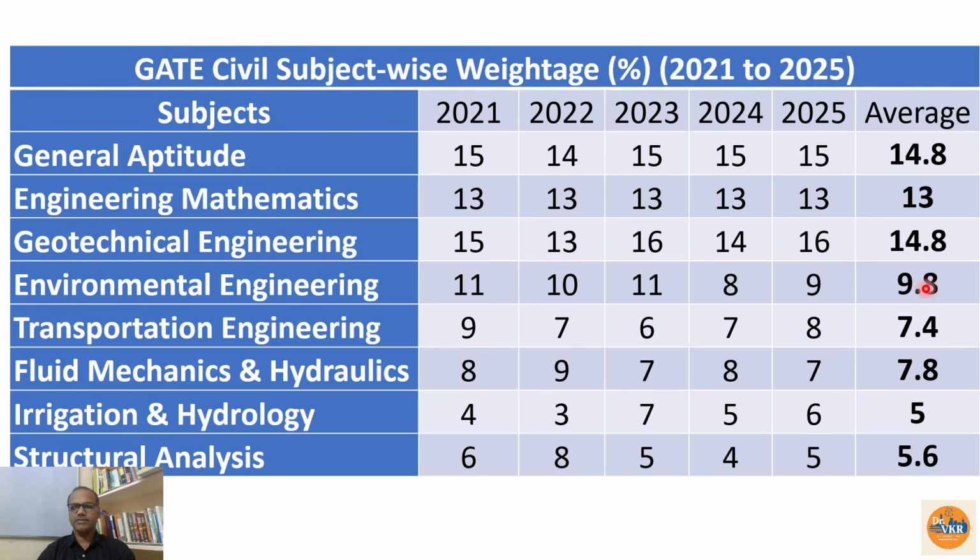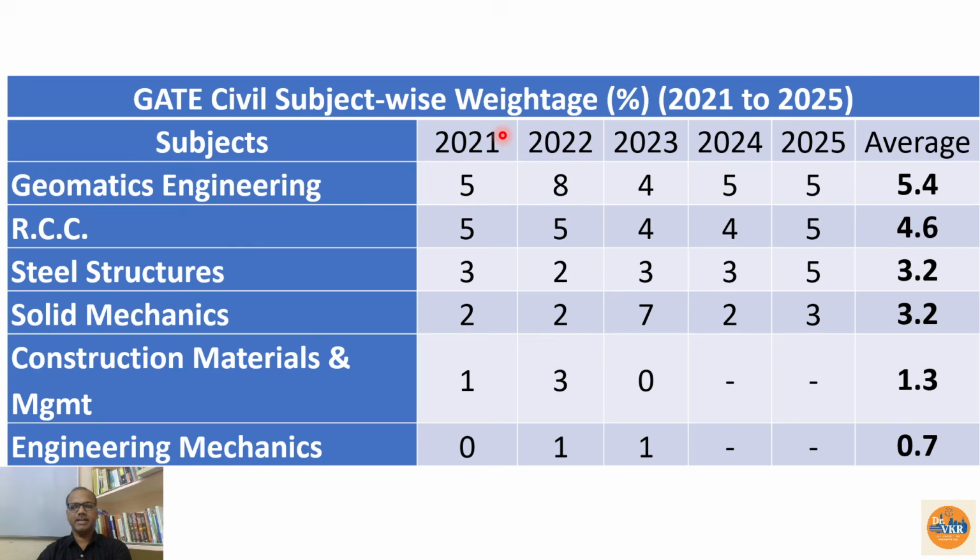Similarly, environmental engineering, if you see, it is around 9.8. We can expect from 8 to 11 or 8 to 12 also. Similarly, transportation engineering around 7 to 9 it will be. And fluid mechanics and hydraulics it will be around 7.8. That means 7 to 9 marks we can get easily from the fluid mechanics and hydraulics. Irrigation and hydrology we are going to get on an average 5 marks. So 4 to 7 marks we can rely on this one. Structural analysis, if you observe, it is around 5.6 as the past 5 years average. So in general we will get 4 to 7 marks, or sometimes it is 8 marks also. This is how we have the weightage for various subjects.